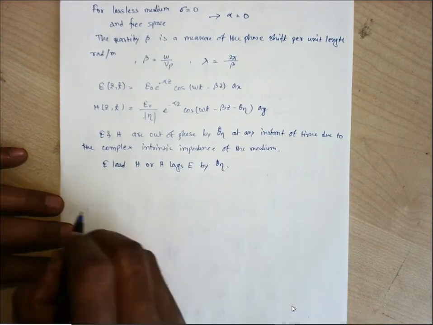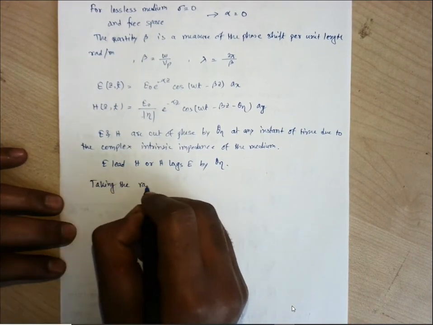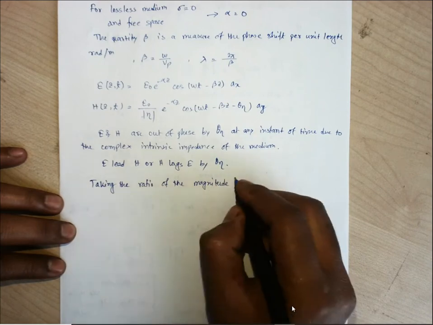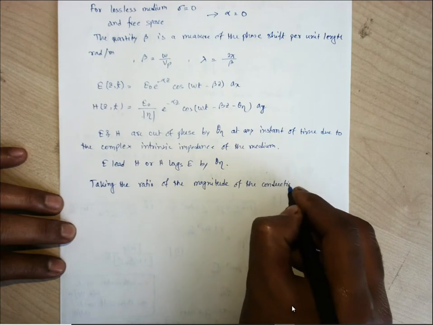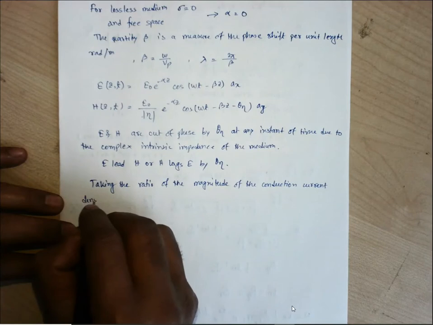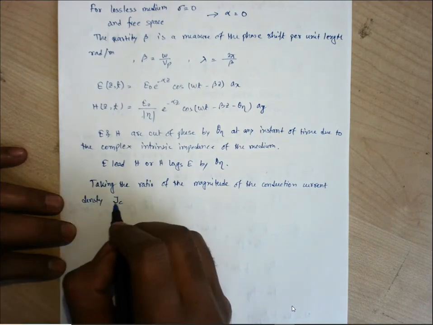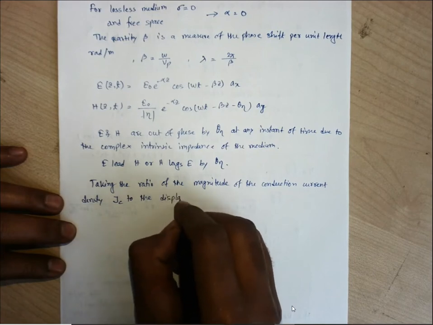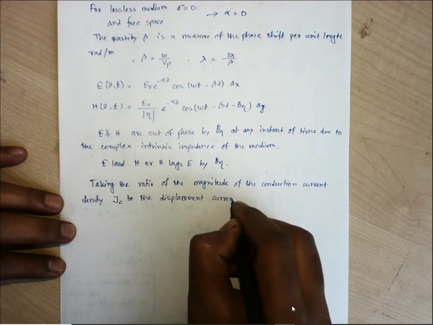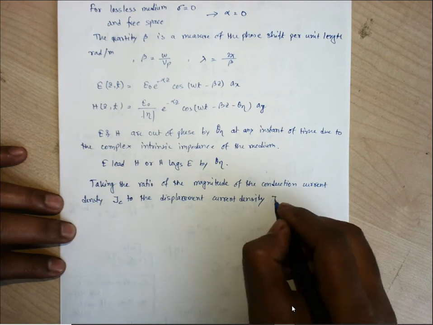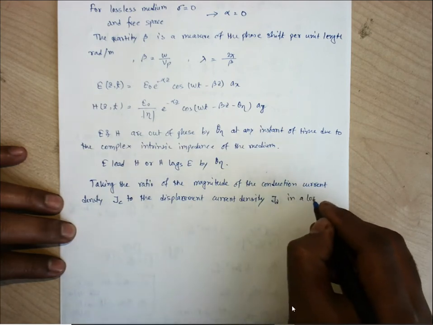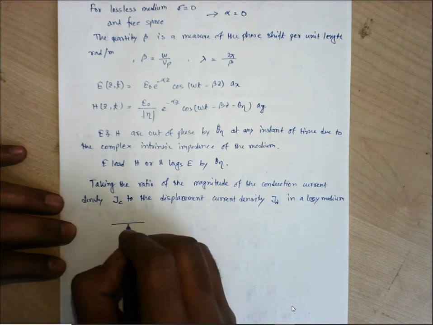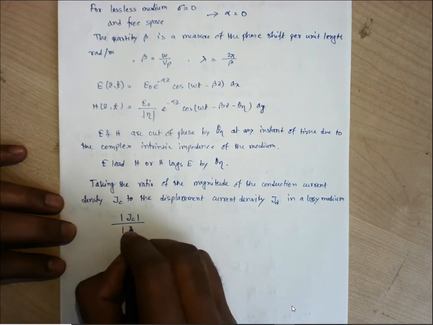Okay, now if you take the ratio of the magnitude of the conduction current density JC, I have previously written J, but for better understanding I am writing JC now, to the displacement current density JD in a lossy medium, that is the magnitude JC by JD.